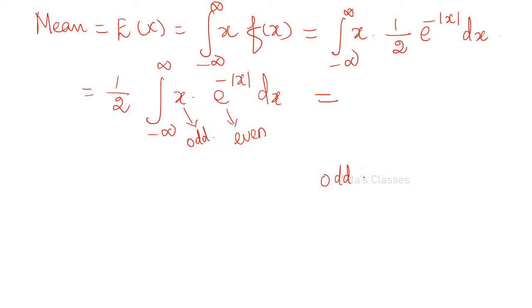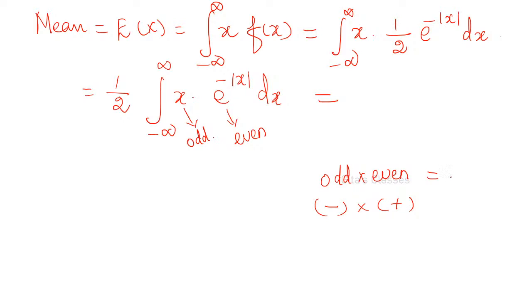Odd into even is what? Just multiply the signs, not numbers: odd means minus, even is plus. So what will be the answer? Odd into even, even or odd?